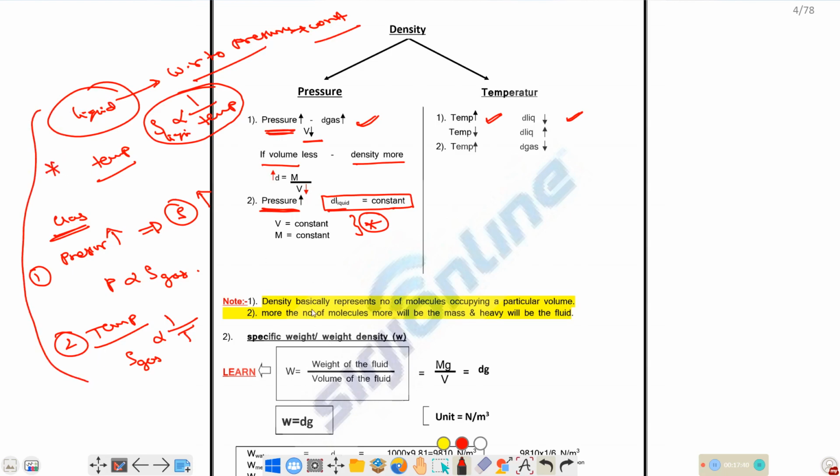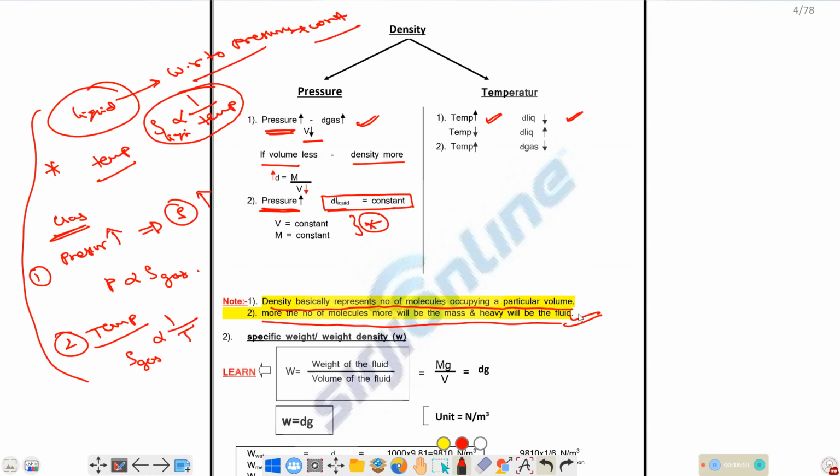Okay, so density basically represents the number of molecules occupying a particular volume. As we have discussed earlier, for a particular volume, if the number of molecules is more, the mass will be more, and density will be more. So the more the number of molecules, the more will be the mass, and the heavier will be the fluid. Due to that, density will be more, so you can name it a heavy fluid.